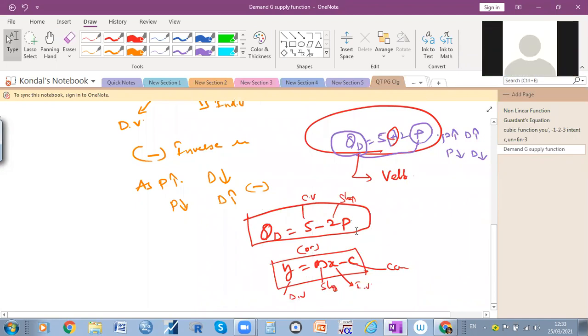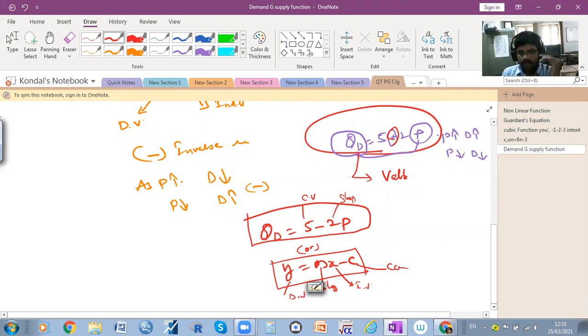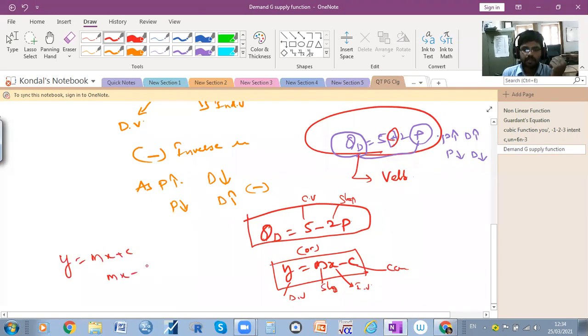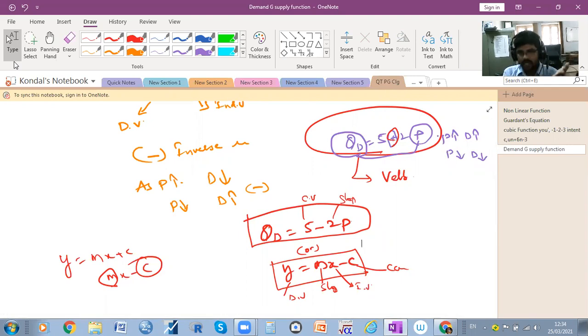Yes, sir, a little bit. Here, see, how do we get the values of slope and constant? When you have the equation mx plus c or mx minus c, you have to get this slope value and this constant value. When you run the regression, you will get the m value and c value. So generally I'm giving those values: c is equal to 5, m is equal to 2, that is the slope. So how do we get these values? On the basis of previous data only.